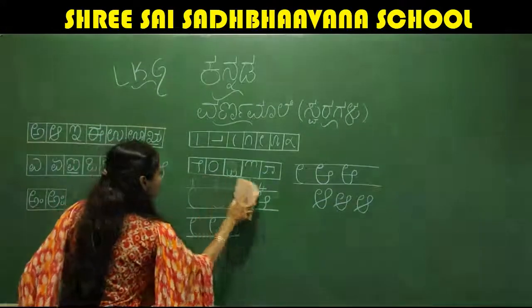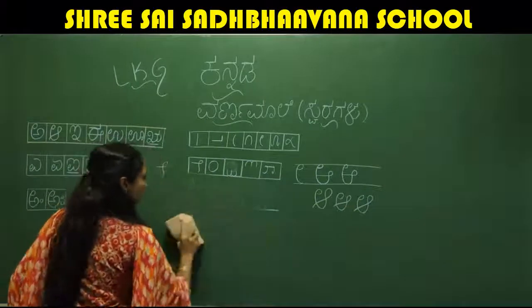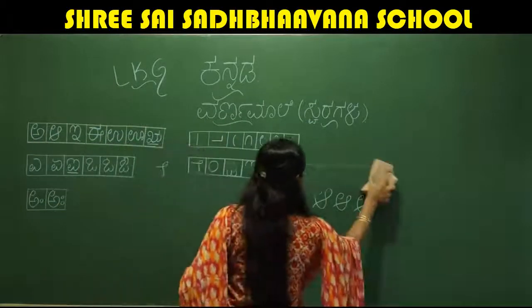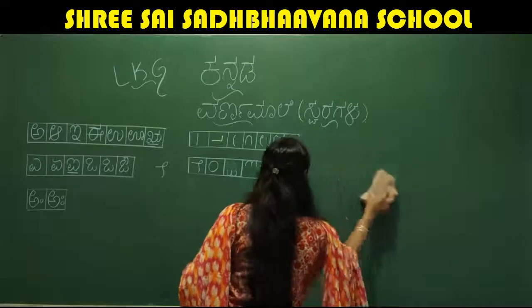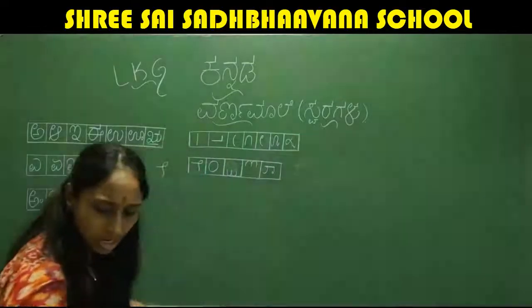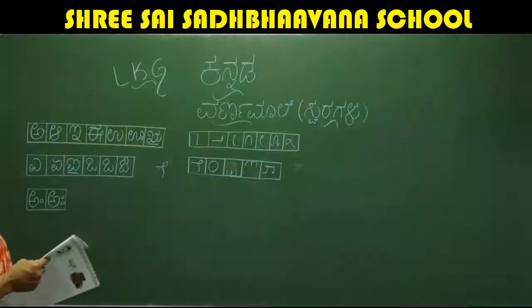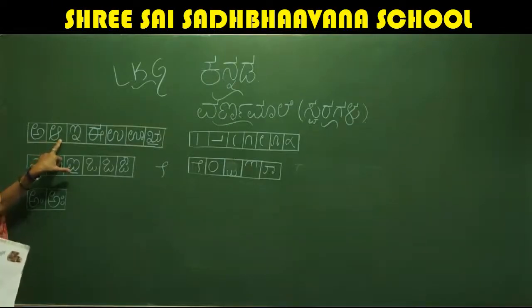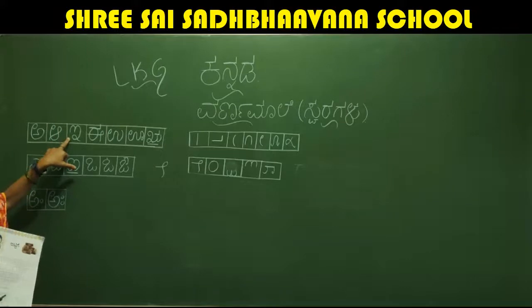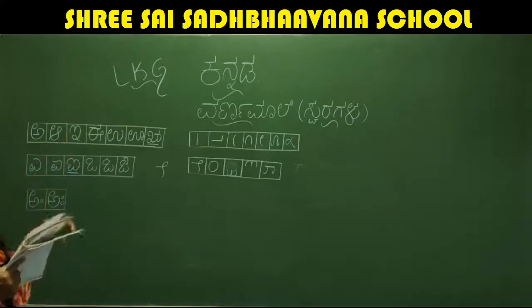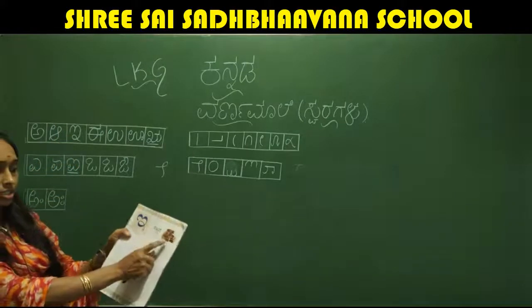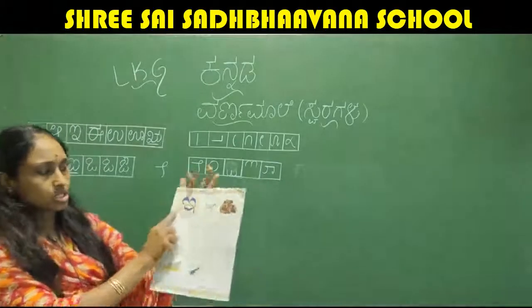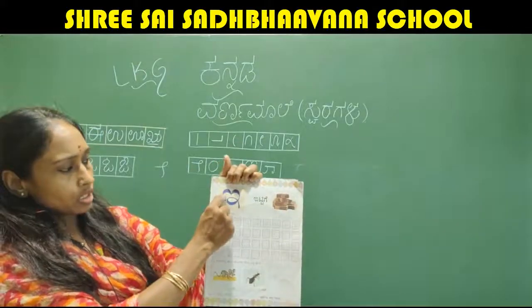I'll move to the next letter. What next letter we have after R? First, this is A, and this is the second letter R. So next we have to learn how to write letter E. See, this is E. Like this it goes.